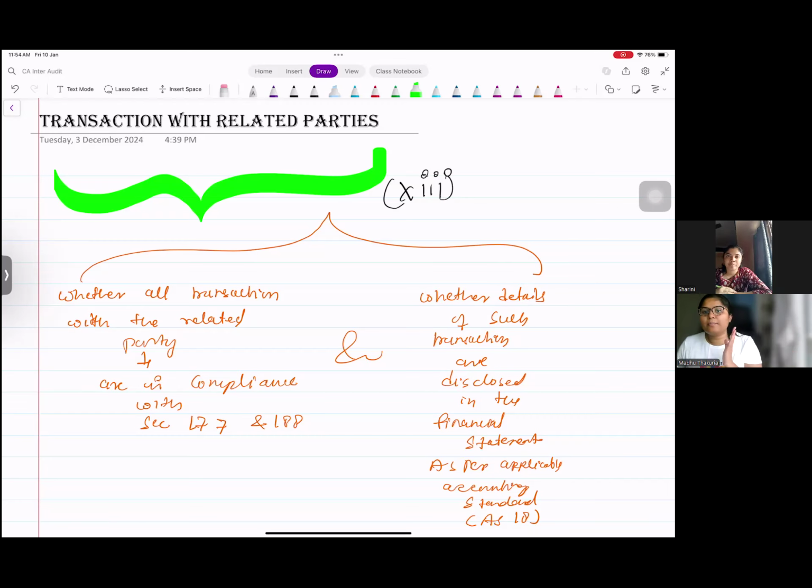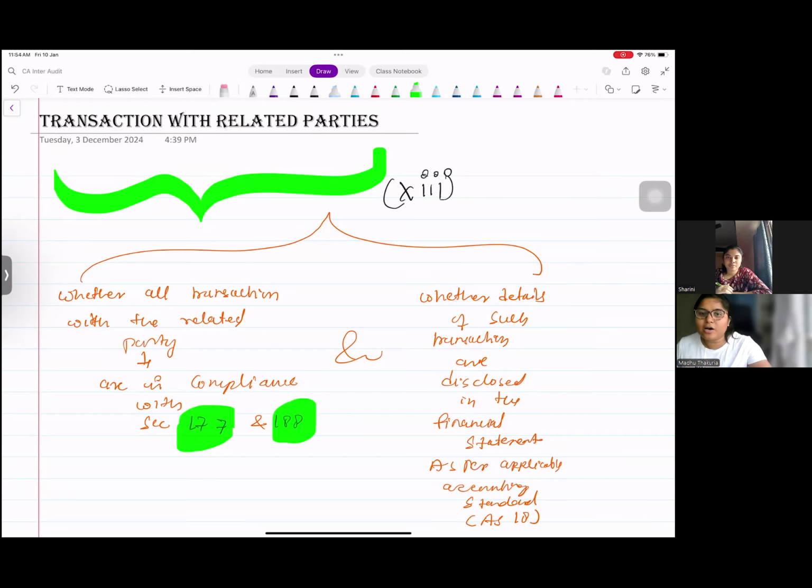Now give extra reporting in case of the companies to whom the CARO 2020 is applicable, right? See, Companies Act doesn't say that you don't have to make the related party transaction. But if you are making, you have to ensure that you are complying with the requirement of section 177 and 188 of Companies Act 2013.